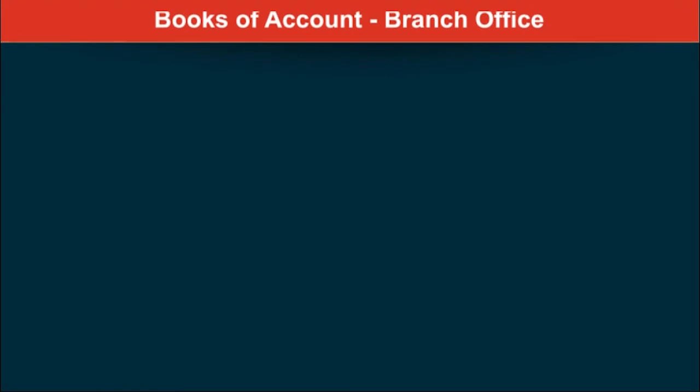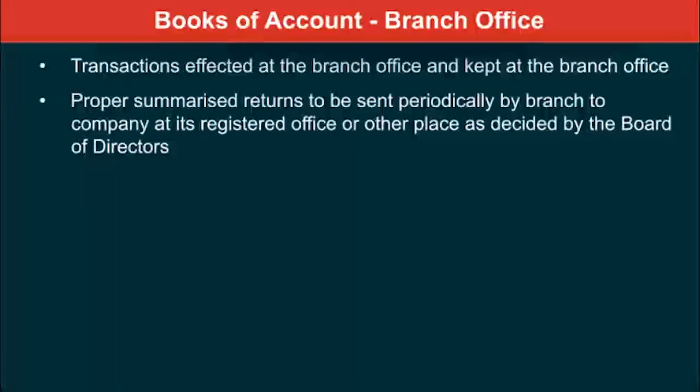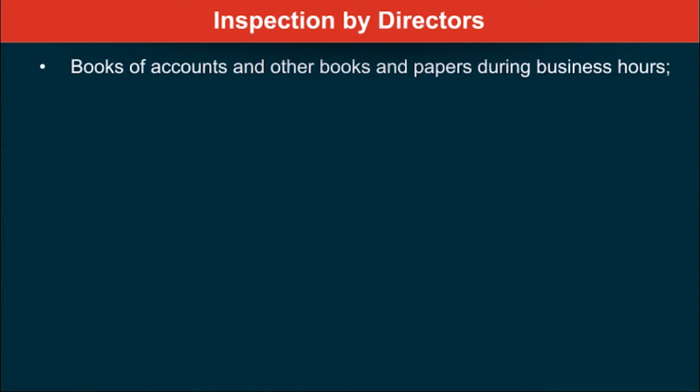What about books of account of the branch office? Transactions effected at the branch office, they can be kept at the branch office. Very logical. And it says that summarized returns have to be sent periodically by the branch to the company at its registered office or whatever other place as decided by the board of directors. Can the directors inspect? Yes. When? During business hours. What can they inspect? Books of accounts and other books and papers.